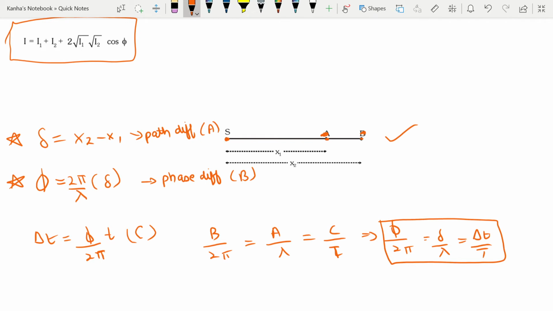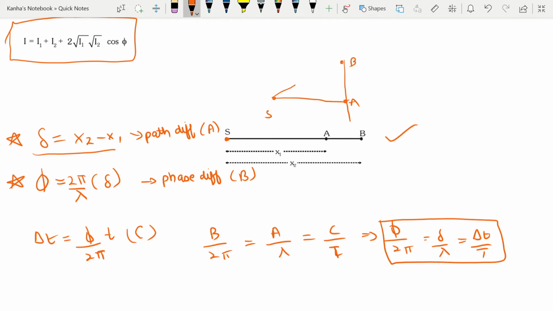But the important thing that I really want you to remember from here is the definition of path difference. Right now in this example they were on the same line as A and B. There can be a condition when these points are separated, let's say A and let's say B. So what will be the path difference between them?